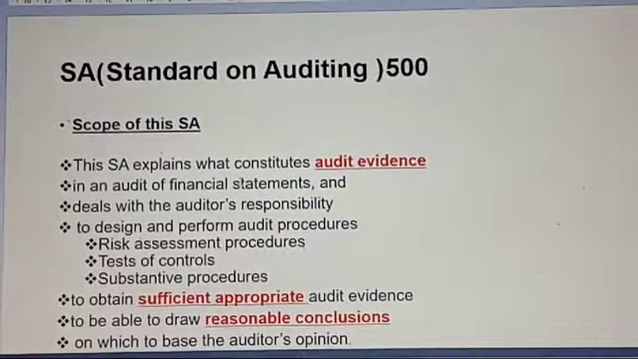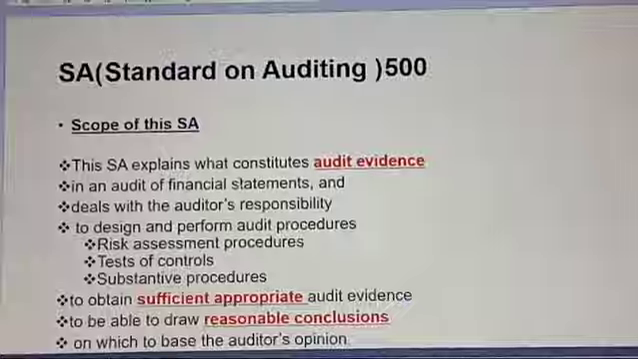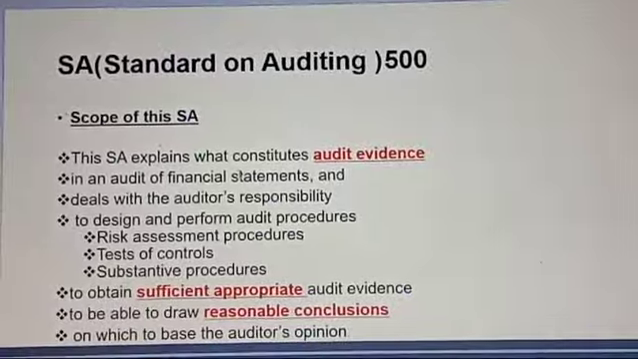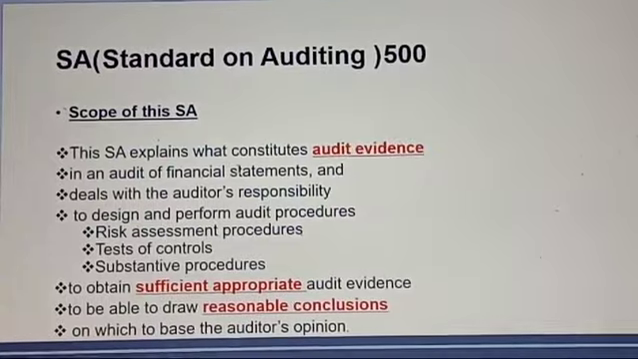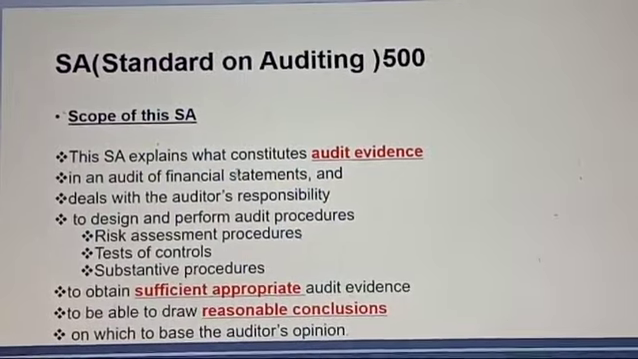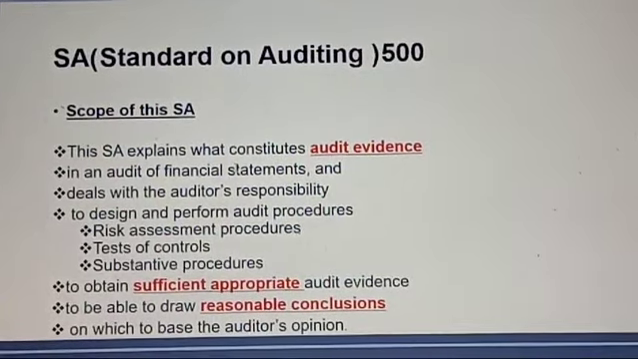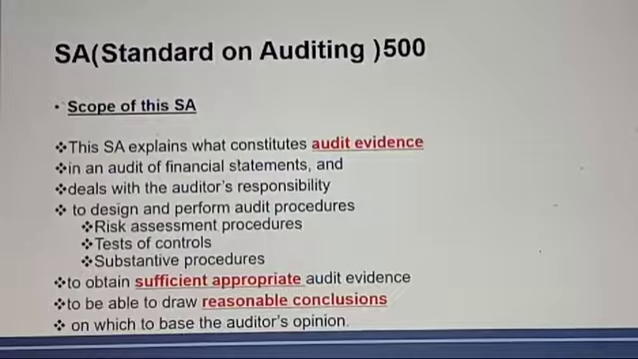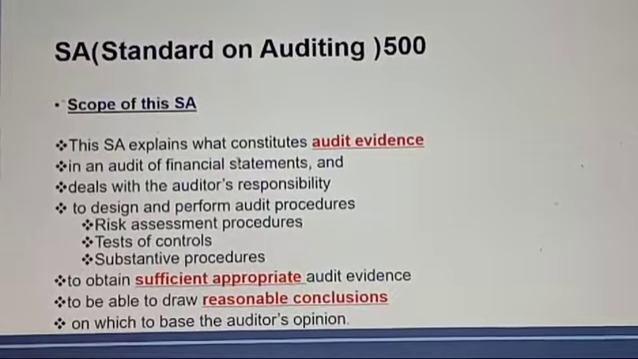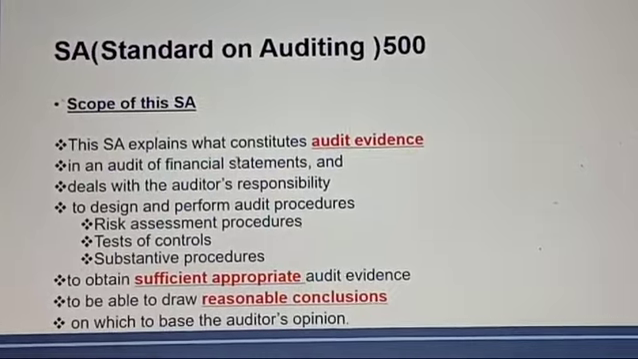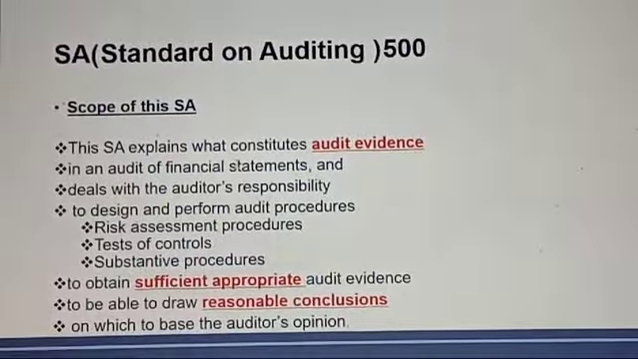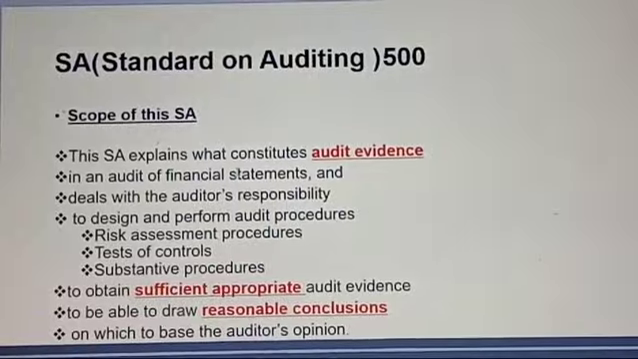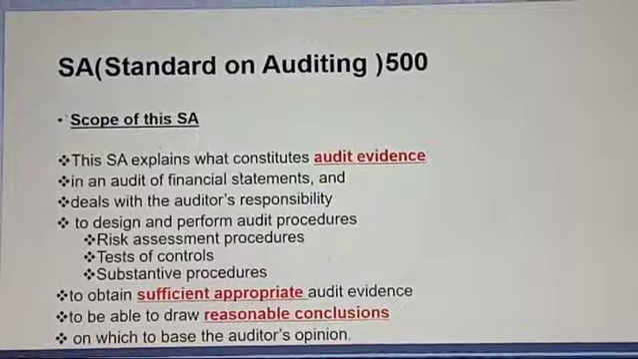This standard explains what constitutes audit evidence in an audit of financial statements and deals with the auditor's responsibility to design and perform audit procedures. There can be two types of audit procedures broadly. First, risk assessment procedures that are covered in SA 315, and second, tests of control and substantive procedures in SA 330. And why will these procedures be required? To obtain sufficient and appropriate audit evidence.